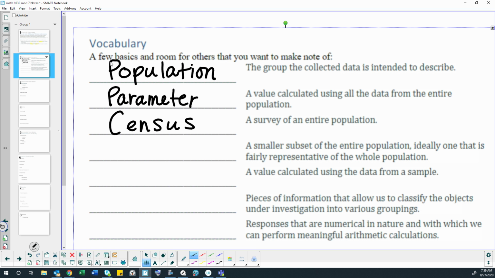Okay. A smaller subset of the entire population, ideally one that is fairly representative of the whole population. Sample. A value calculated using the data from a sample. A statistic.